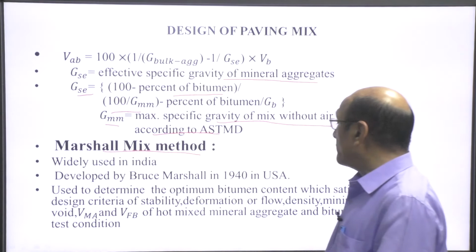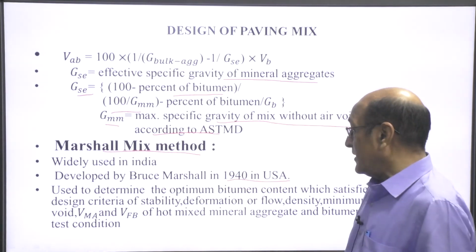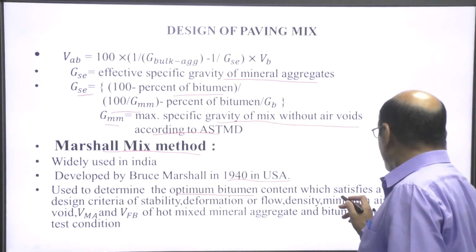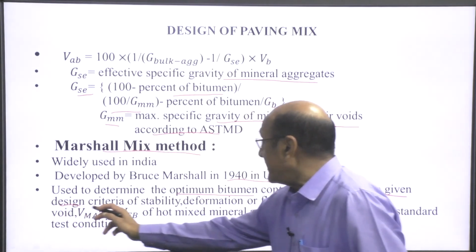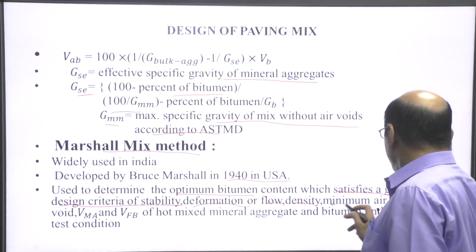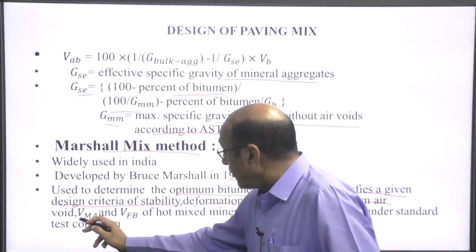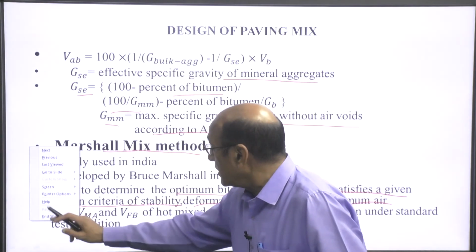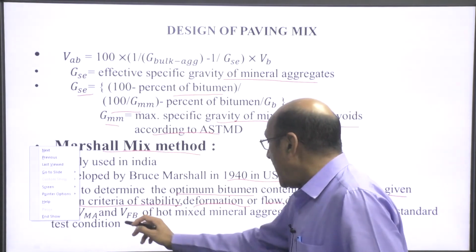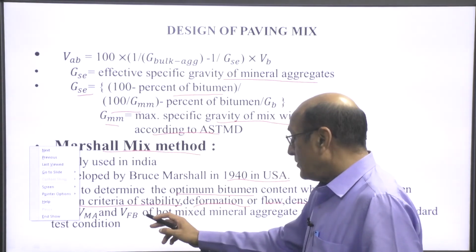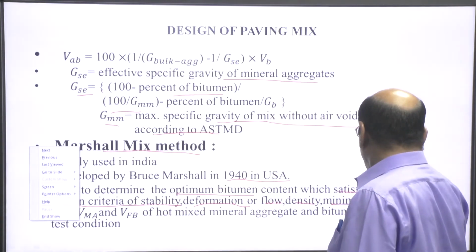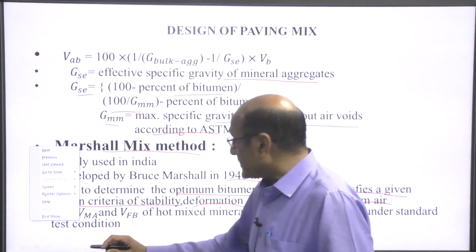It was developed by Bruce Marshall in 1940 in the USA, used to determine the optimum bitumen content which satisfies a given design criteria of stability, deformation or flow, density, minimum air voids, void criteria and VFB, volume of filled bitumen of hot mix mineral aggregate and the bitumen under the standard test condition.